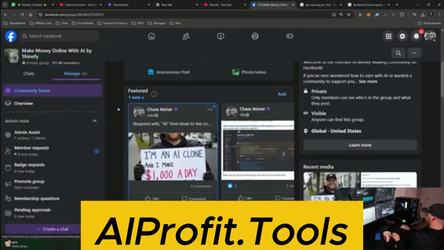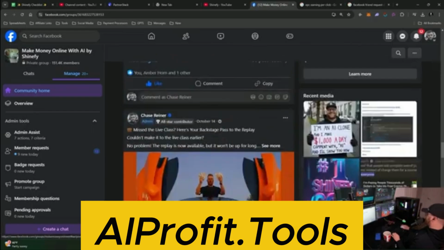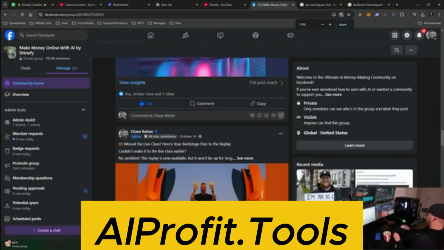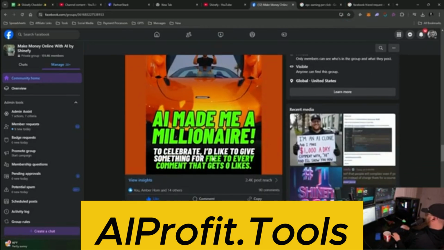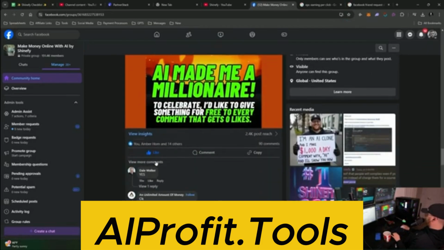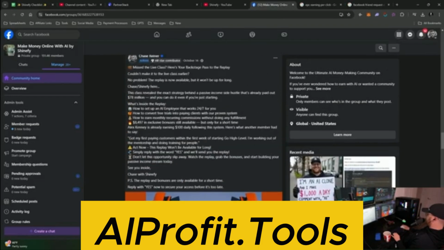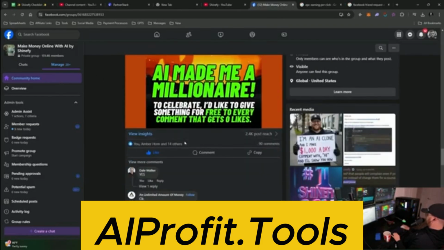Let's go in my group. I haven't really been focusing on this group at all just because I got other things to do. But here's a post I made, AI made me a millionaire, to celebrate, I'm giving something for free to people that comment. So you could take this exact same thing and then just use ChatGPT to regenerate it. But look at this, 2.4 thousand people reached, and then all these people engaging.